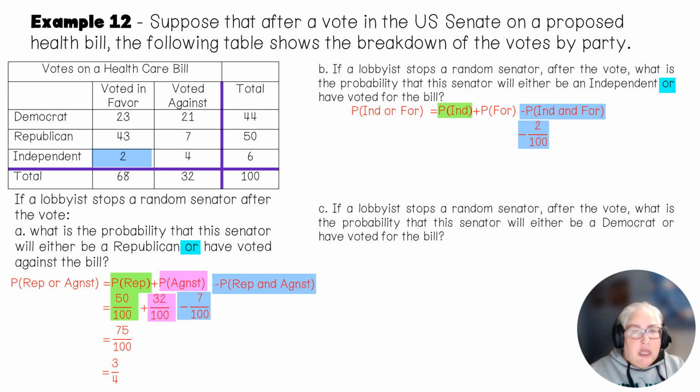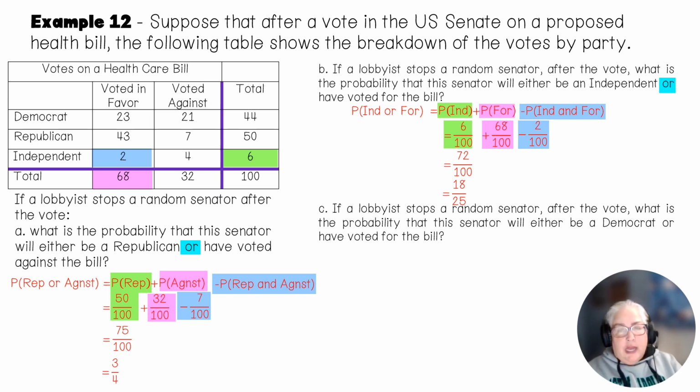Now let's fill in the rest. The next thing we want to look at is how many independents are there? Well, there are 6 independents altogether, so that would be 6 out of 100. Then I want to look at the "fors." How many "fors" are there? Well, there's 68 of them, so that's 68 out of 100. All right, so then I just add and subtract. So let's see, that gives me 72 out of 100, and that reduces to 18 out of 25.